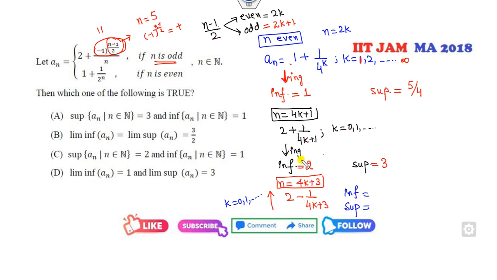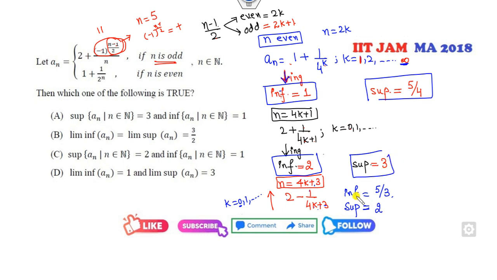So now you can reverse them. How do you find the infimum? In the decreasing case, at infinity. Now the supremum value I can find at infinity. And the infimum value is at the starting point. So whenever k is 0, it is 6 minus 1 over 3, which is 5 over 3. Fine. Now you have found all the infimum and supremum in all the cases. So what are the right options? You can check the options.